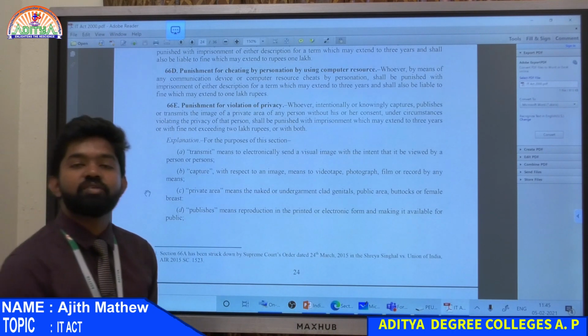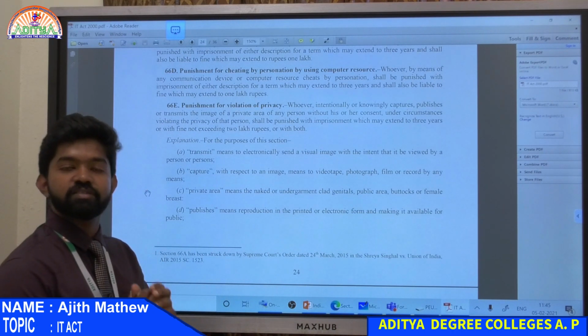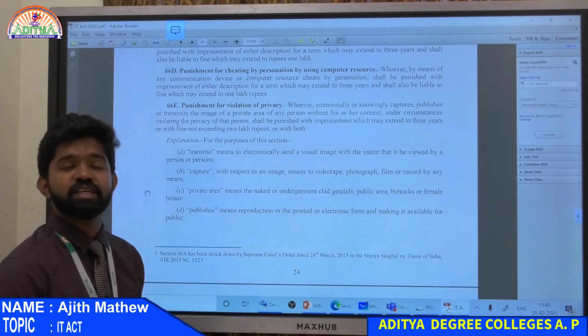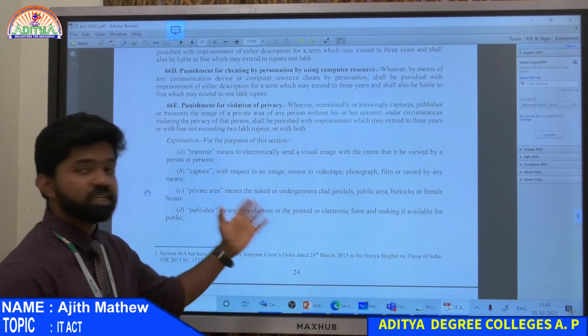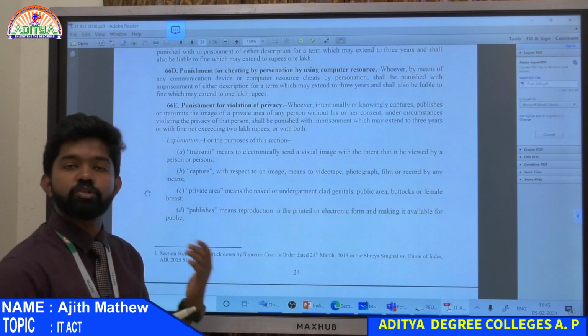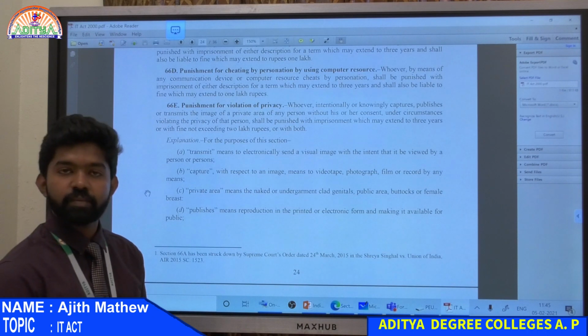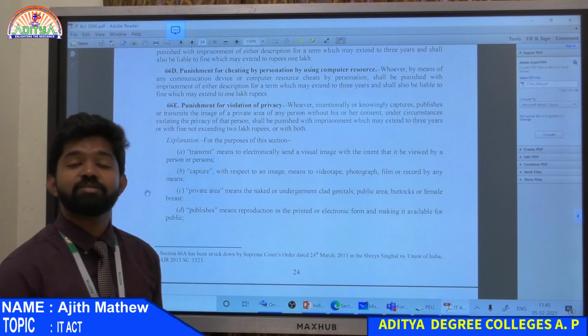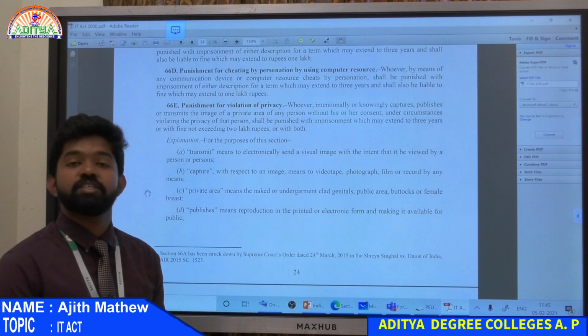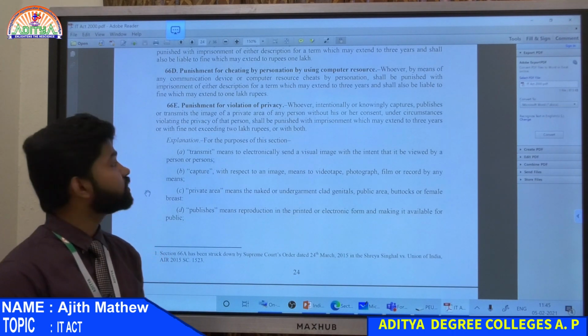If you have a girlfriend or something, this is a very common crime in India. Sending explicit messages, sending pornographic messages, or sending naked images to girls, and boys sending them to their friends and all. These crimes are very common. Cyber space is not at all safe. So that is also a crime.